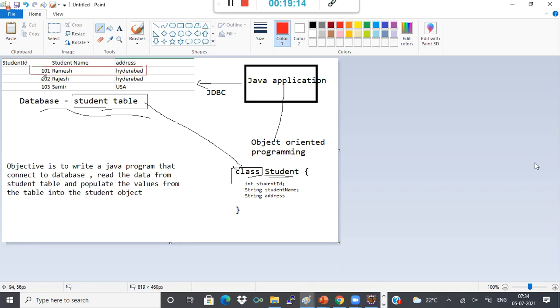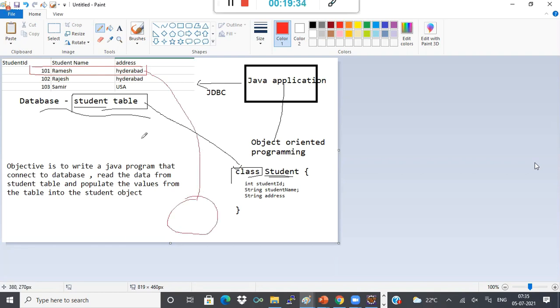Again, the second student will be in the second record. Record or row, we can call it a row or a record. The third record is the third student. Like that, I can have any number of students. Now, in object-oriented programming, I can consider one row as one object.